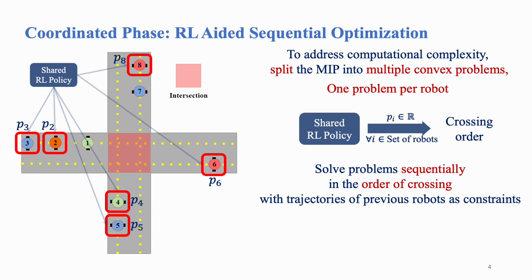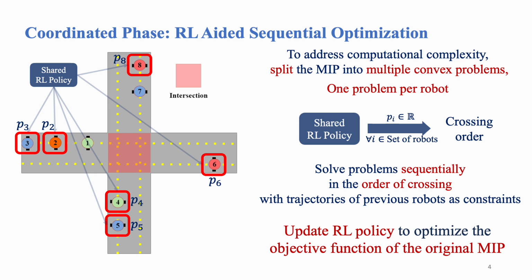The convex optimization problem for each robot is then solved in its order of crossing with safety constraints constructed using the trajectories of the robots previous to it in the solving sequence. The RL policy is trained to optimize the objective function of the original mixed integer problem. This way, we get better performance with improved RL policy deciding better crossing orders in consecutive coordinated phases.